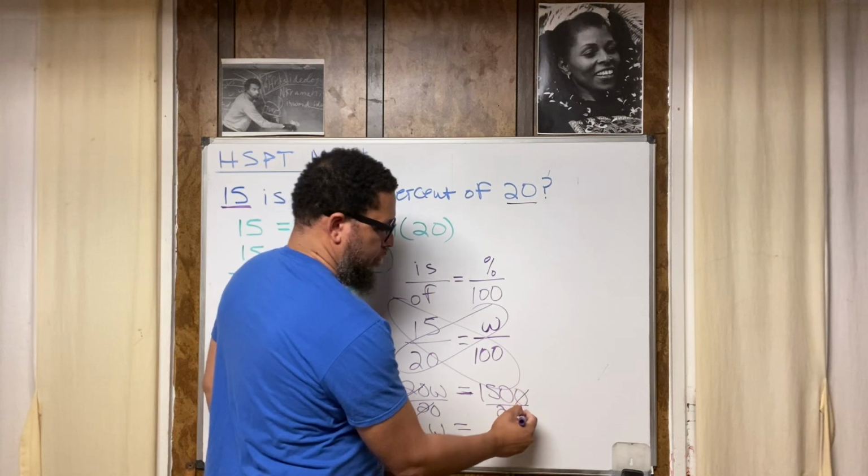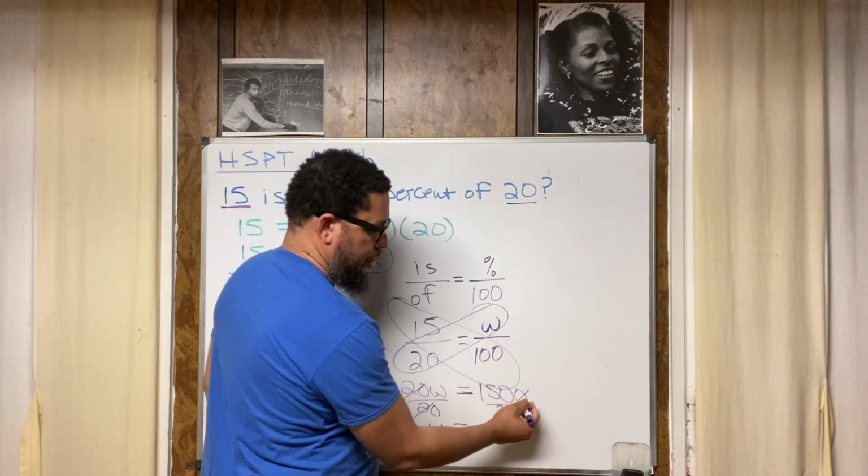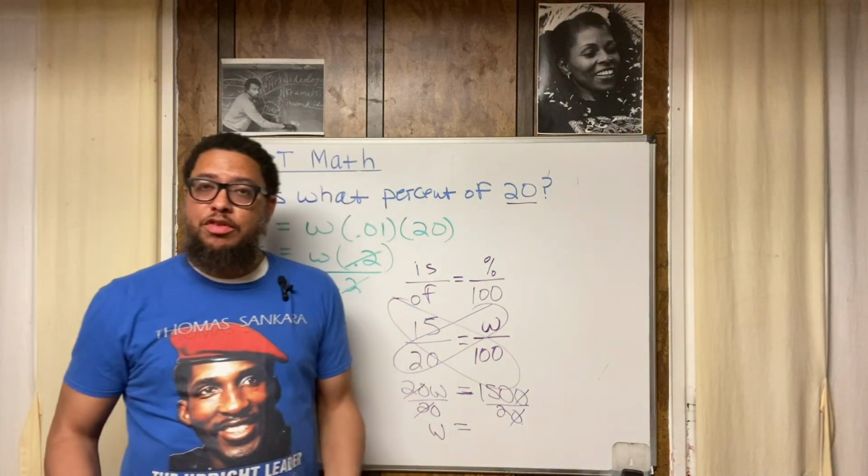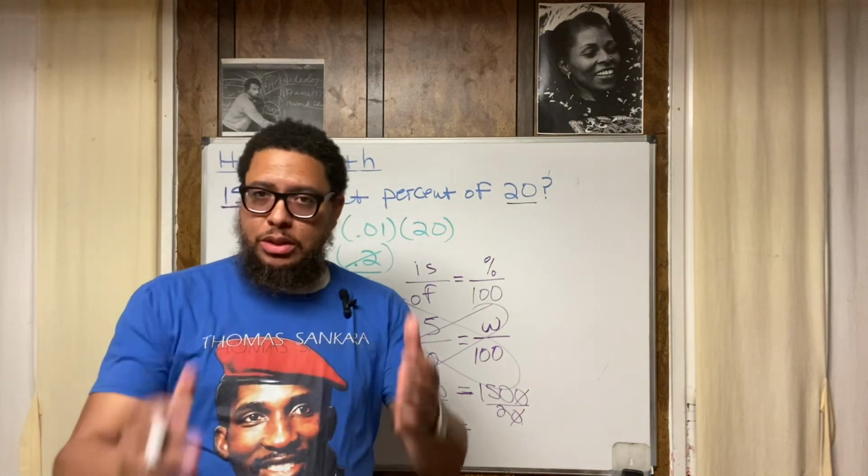Can I just cancel out the zeros that match up? The 0 on the end with this 0. Now we got 150 divided by 2. Now, if you know a little bit about division, you know 150 divided by 2, like what's half of 150?